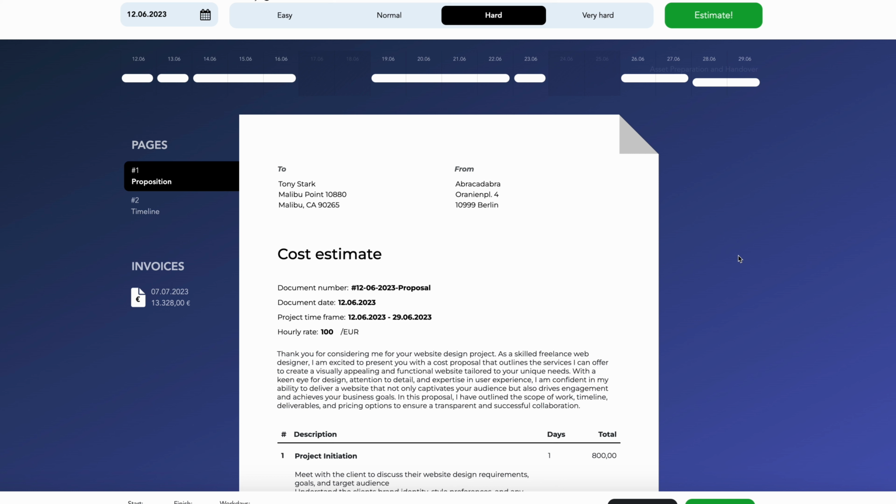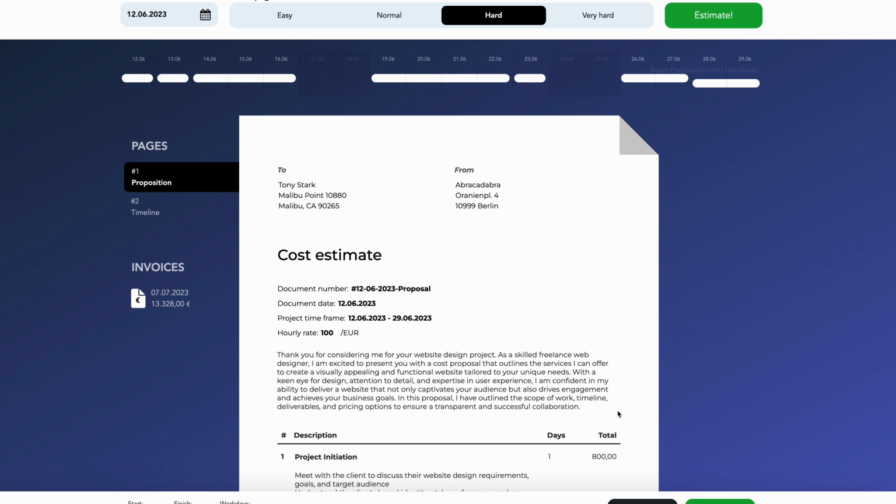Let's take that example on the screen. Due to the difficulty of the project, one day for project initiation might be too little. You press on the number, adjust the value to the number you would like to have for that specific milestone, and press to the side. We immediately change the milestone you adjusted on the Gantt chart and adjust all following milestones depending on the change you made.